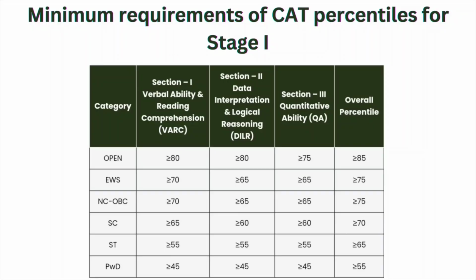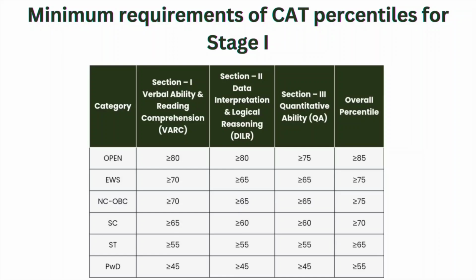So here, if we see the minimum requirement of CAT percentile for stage 1, for open category it is 80 percentile for the VRC and DLR sections and 75 percentile for the quantitative ability section, and it is 85 percentile with your CAT entrance examination. For EWS category it is 70 percentile with the VRC section, 65 percentile with the DLR and quantitative ability section, and 75 percentile with your overall CAT entrance examination.